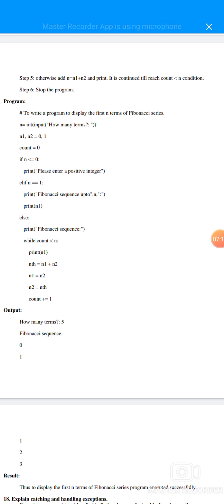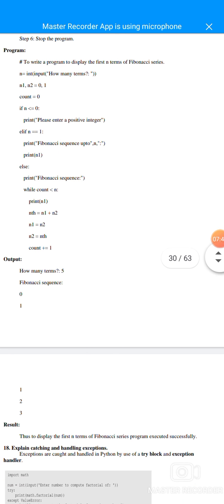To write a program to display the first n terms of Fibonacci series: n equal to int input, how many terms will be displayed, and then n1, n2 equal to 0, 1, count equal to 0. If n is less than or equal to 0, print please enter a positive integer. Else if n equal to 1, print Fibonacci sequence up to n, print n1. Else, print Fibonacci sequence: while count less than n, print n1, nth equal to n1 plus n2, n1 equal to n2, n2 equal to nth, count plus equal to 1.